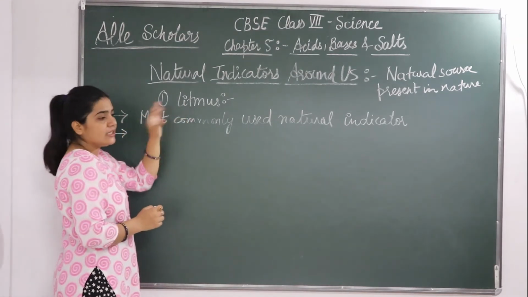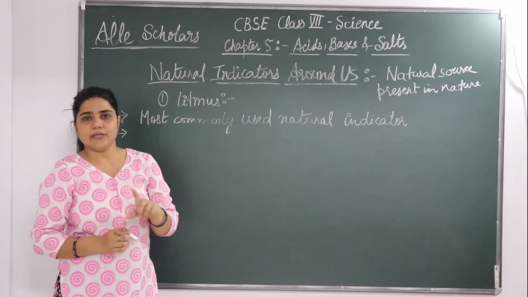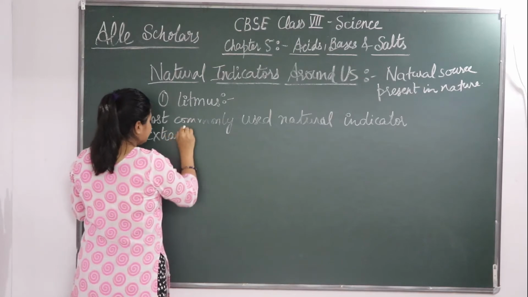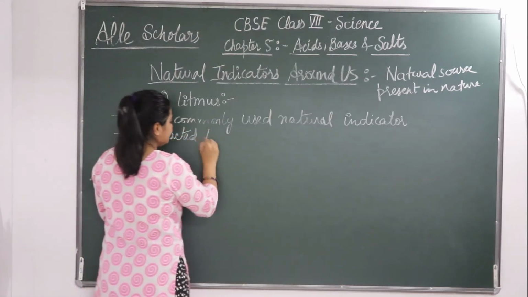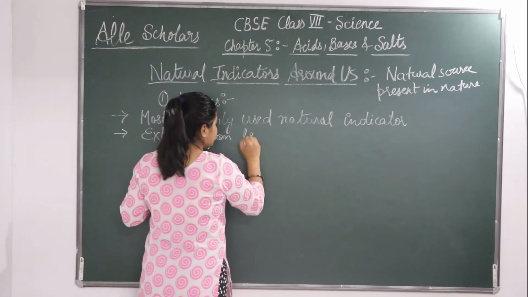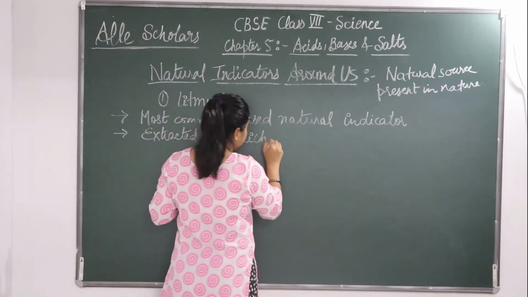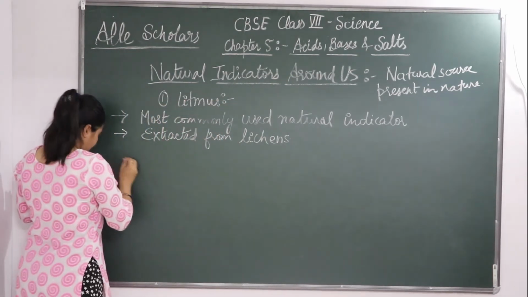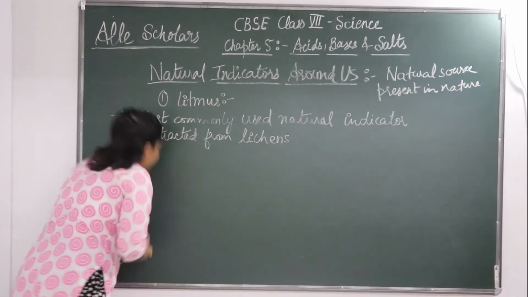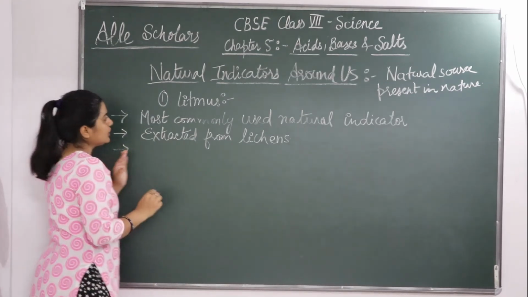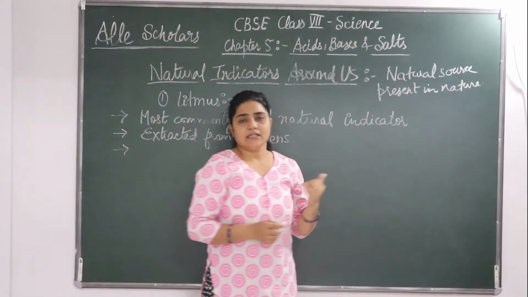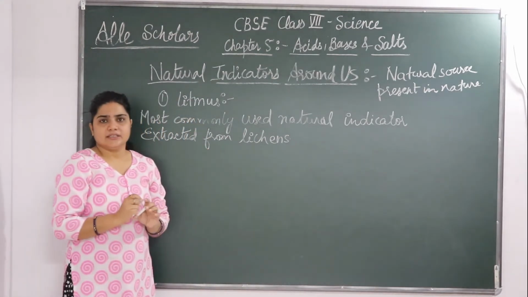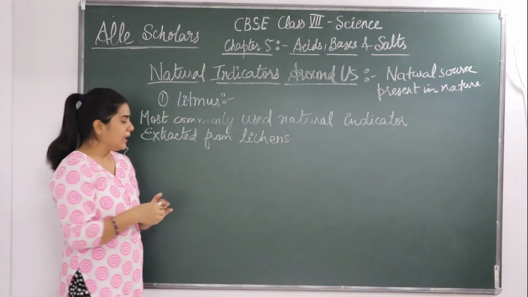So this litmus indicator is being extracted from lichens, which means it's a natural source. Litmus has a purple color in distilled water.